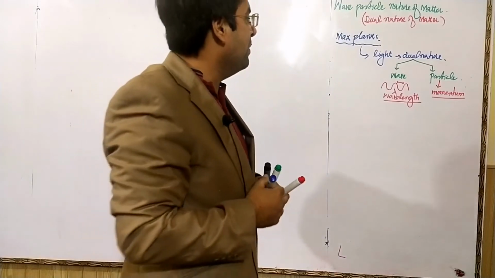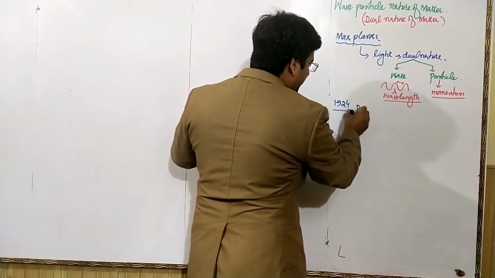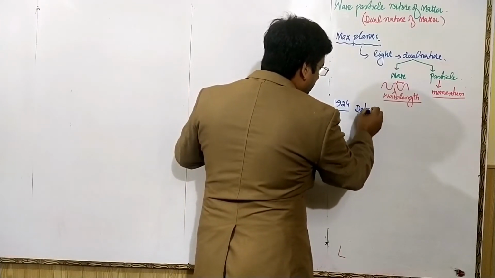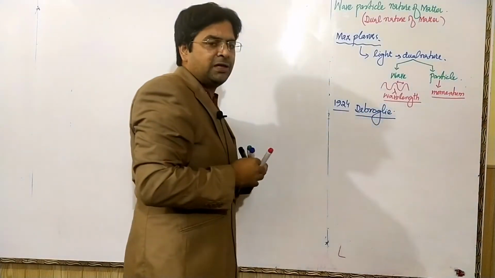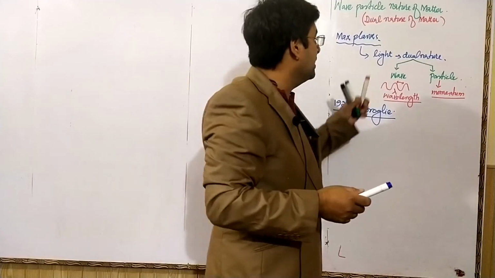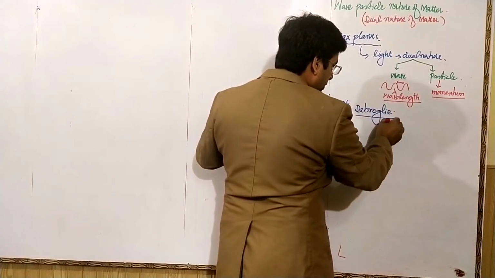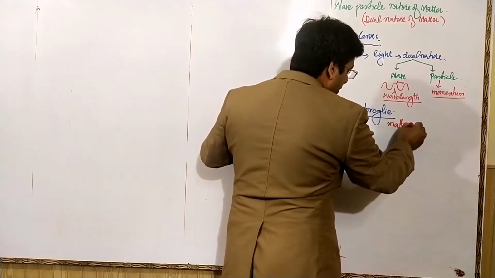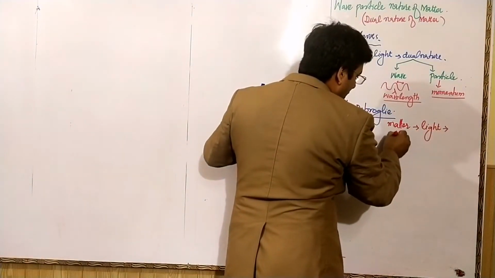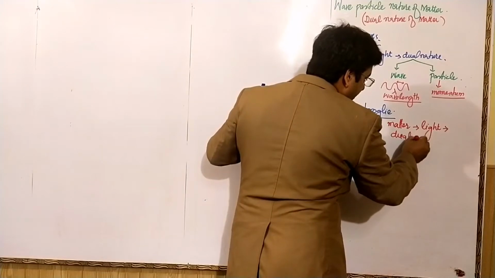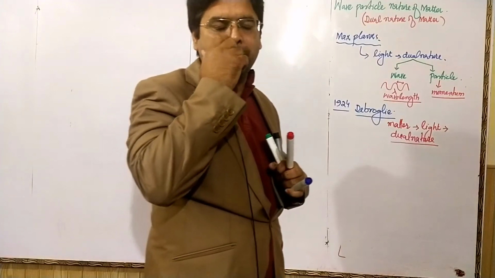In 1924, de Broglie was the scientist who gave the idea that matter, like light, will also show dual nature. It means it will also show wave-like property and particle-like property.